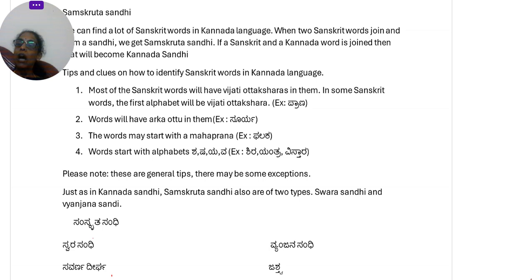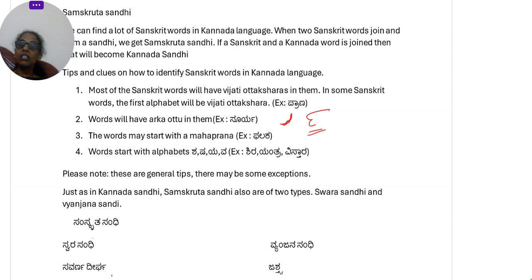Then words which have Arka Ottu in them. If you remember, the alphabet Ra has two kinds of Ottaksharas. One is this and one is this. This is called the Arka Ottu. Most of the words which have Arka Ottu are from Sanskrit origin.